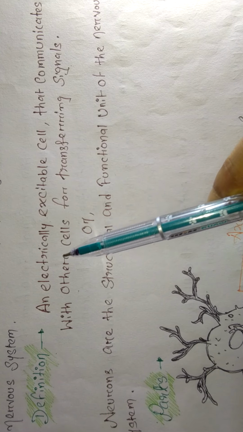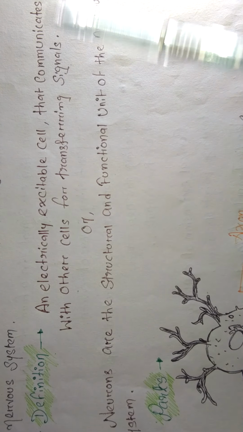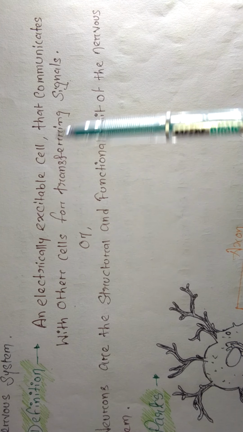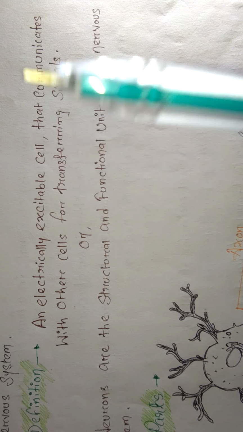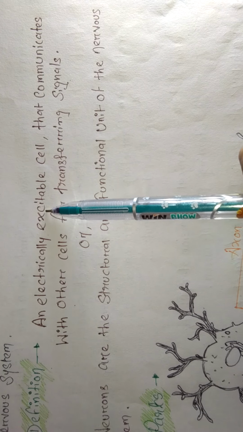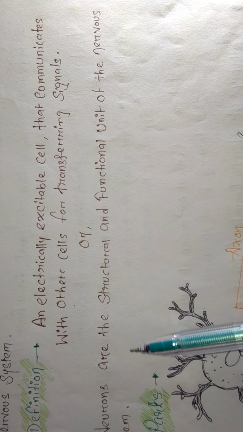Now the definition: neurons are electrically excitable cells that communicate with other cells. Communicate for what? For transferring signals. So they are electrically excitable cells responsible for transferring signals. You have to remember that.